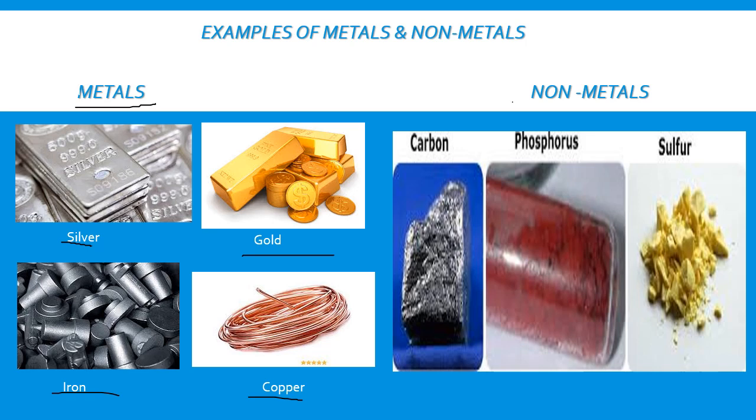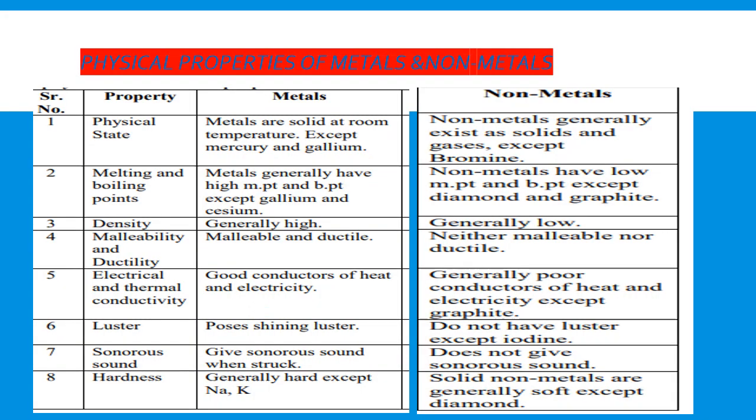Whereas non-metals, examples of non-metals, carbon, phosphorus, sulfur, all these three non-metals, you can see they are in the solid form. Other than this, most of the non-metals, they are in gaseous state such as oxygen, nitrogen, chlorine, hydrogen, all these are examples of non-metals.